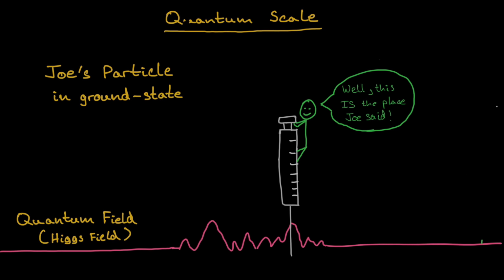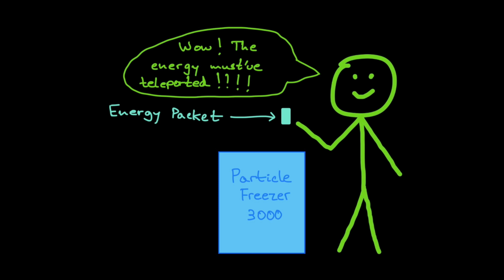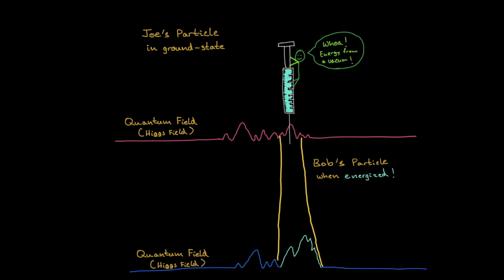When Joe tries to extract the energy from that point, he surprisingly gets the exact same amount as Bob's original energy packet. The energy has teleported. The entanglement acts as a sort of tunnel for Joe to extract energy from Bob's particle, provided Joe knows the exact coordinate from Bob's field.